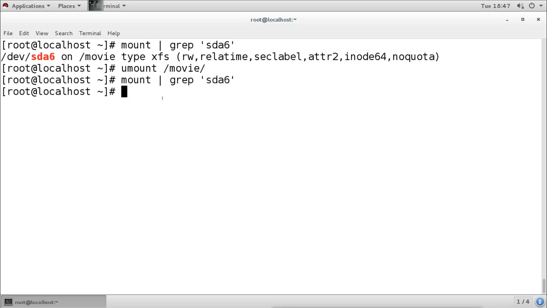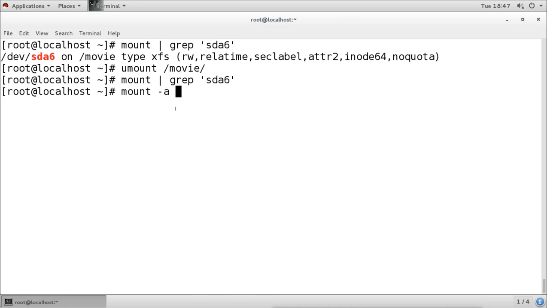Now I will run this command, mount -a. Now what will this command do? It works like when we reboot the system. It will refresh the mount table. It will check the fstab file, and if any partition is not mounted and the entry is there in the file, then it will mount that partition.